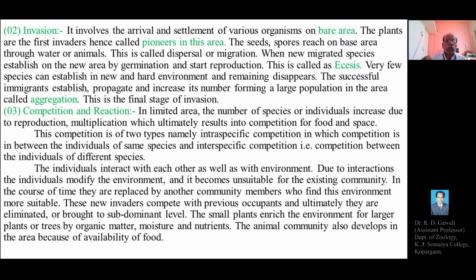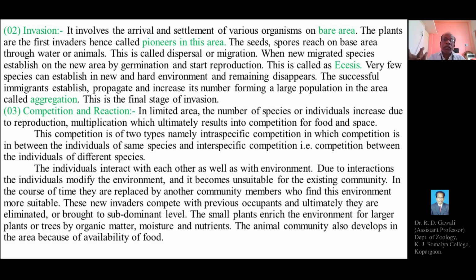Then in the course of time they may be replaced by other community members who find this environment more stable. So there may be an introduction or entry of new species in the respective site.